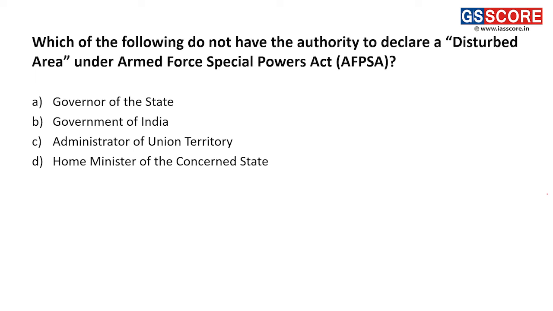Now coming to the Armed Forces Special Power Act. Which of the following do not have the authority to declare a disturbed area under the Act? The Act was brought to bring peace into a region which is declared as a disturbed area. Considering the options, yes, the governor of the state can do it.